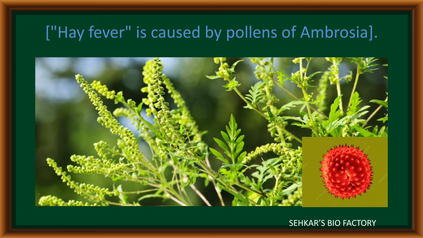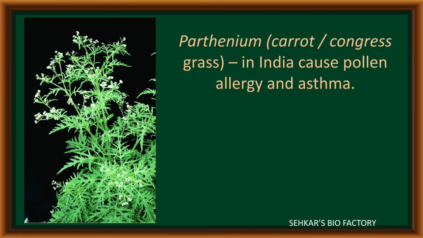Hay fever is one of the diseases. It is caused by the pollen grains from the ambrosia plant. The most important weed plant is Parthenium. Simply it is called carrot grass or Congress grass.